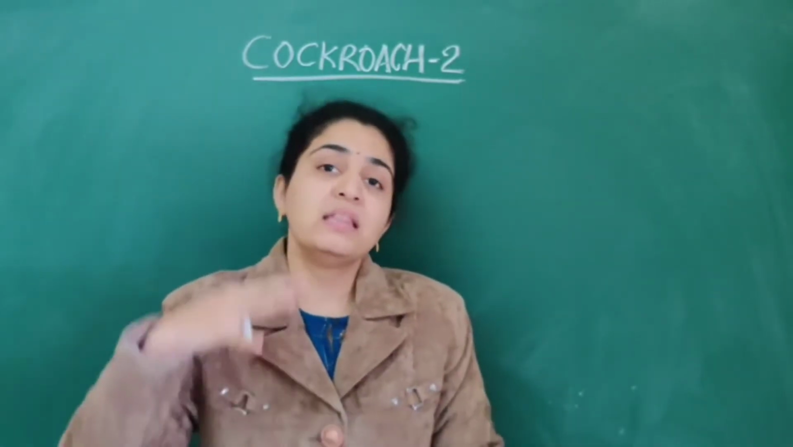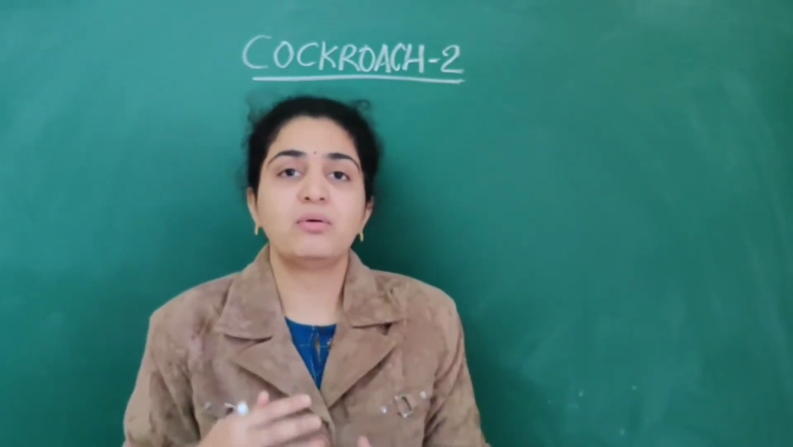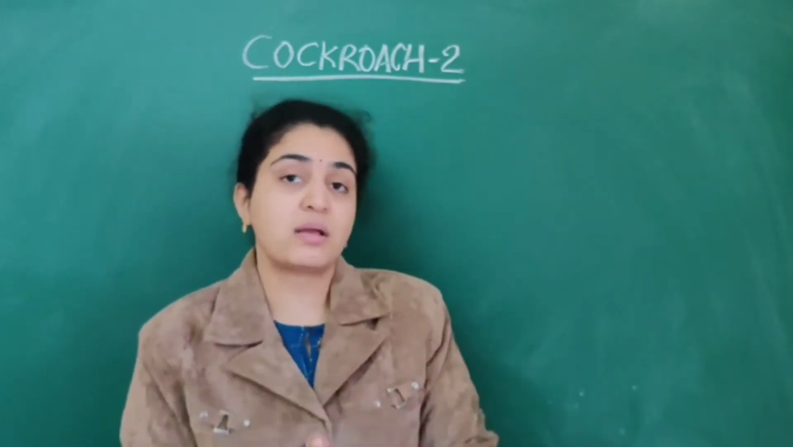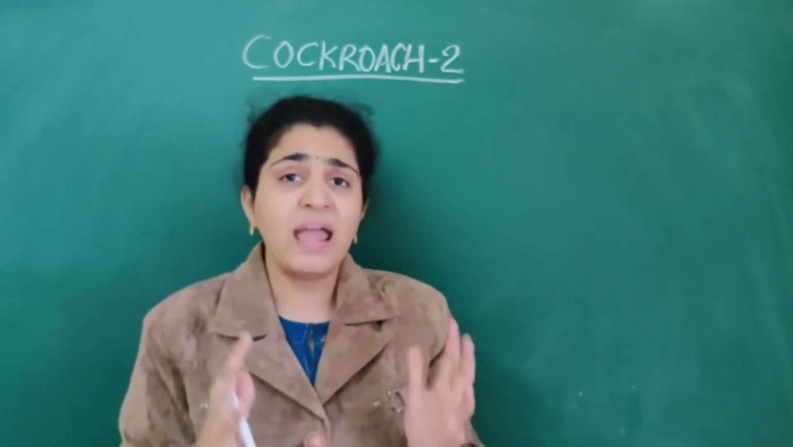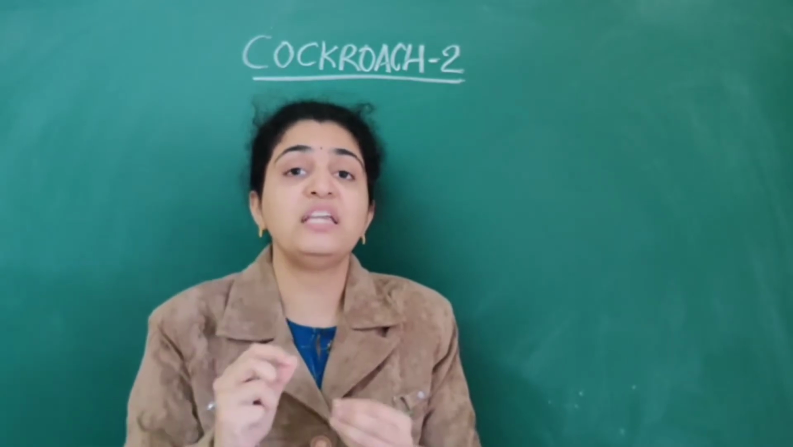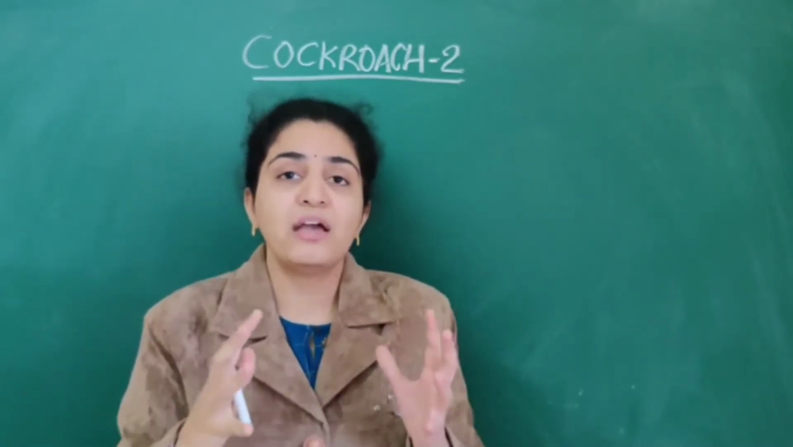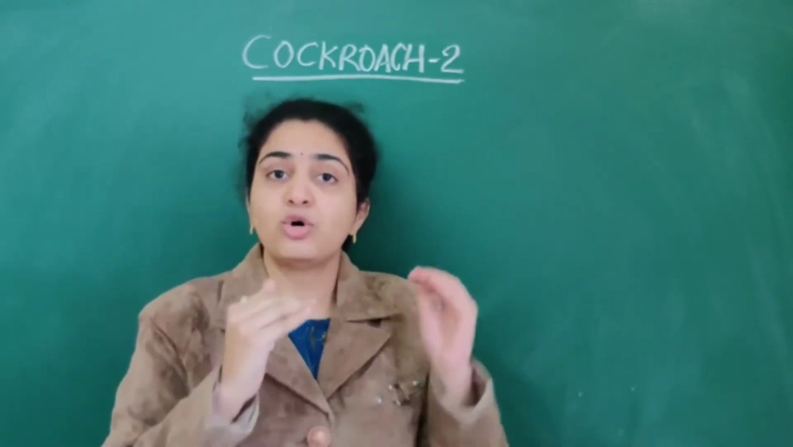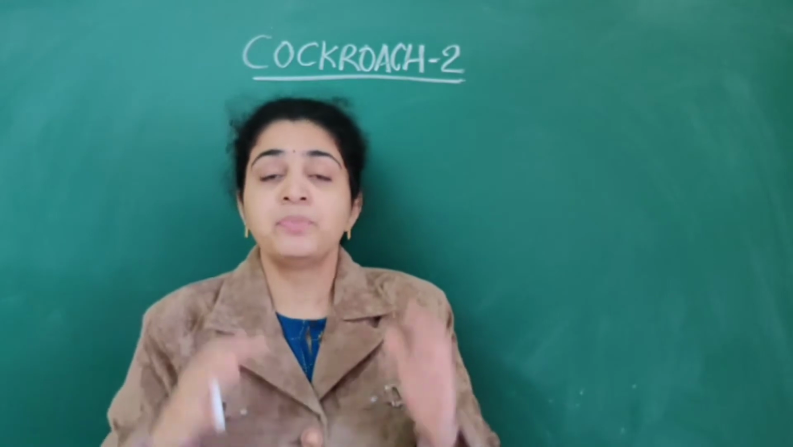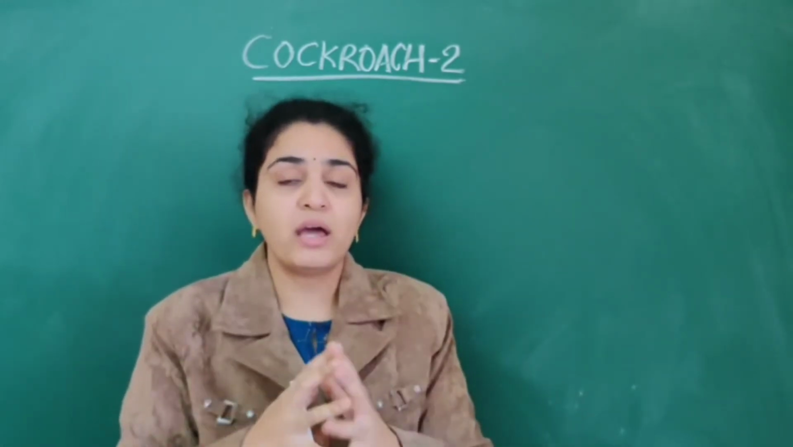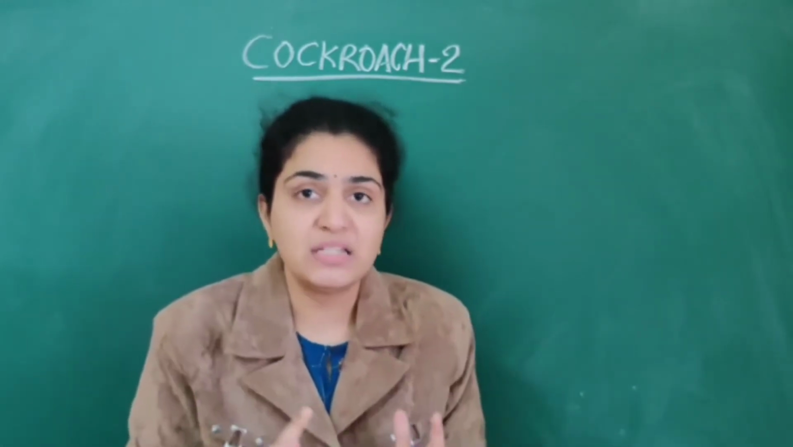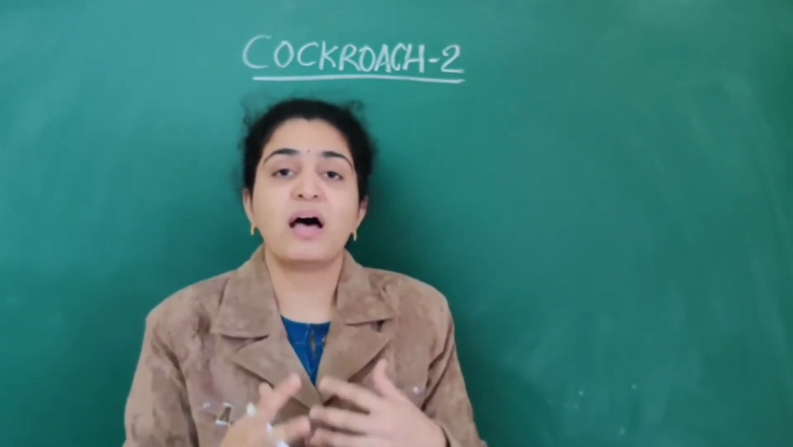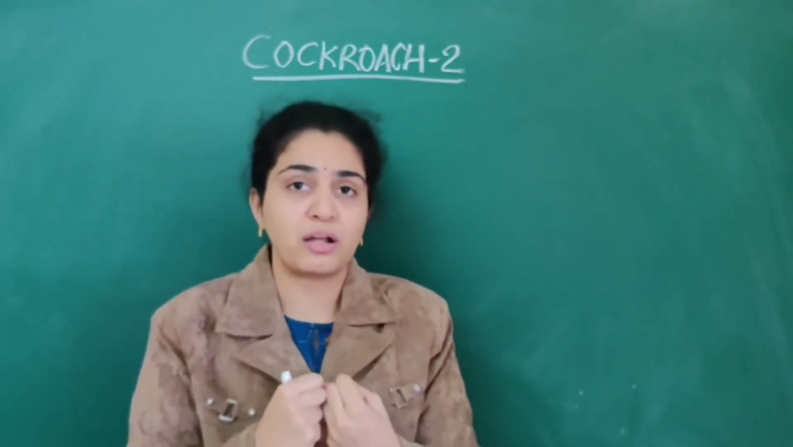In this lecture we are going to deal with the cockroach, part 2. In part 1 we saw the cockroach's anatomy. Cockroaches are brown colored animals, about 1/4 to 3 inches in size, and we saw the morphology of the cockroach: it has a head, thorax as well as abdomen. Now we are going to see its alimentary canal, excretory system, blood vascular system, nervous system and reproductive system.